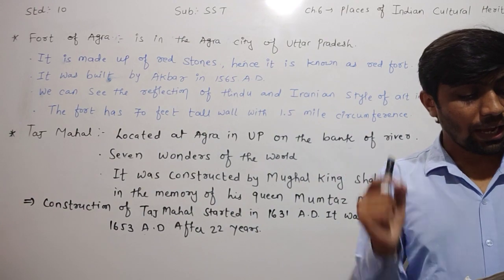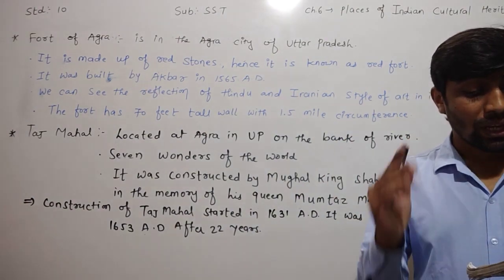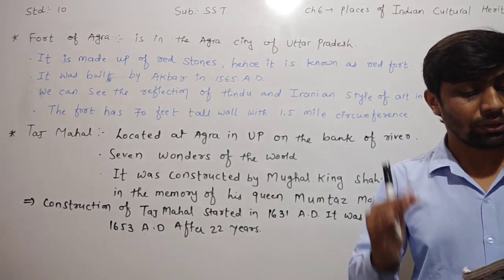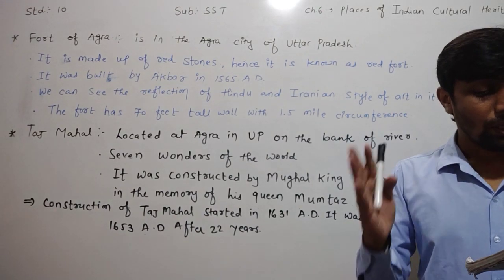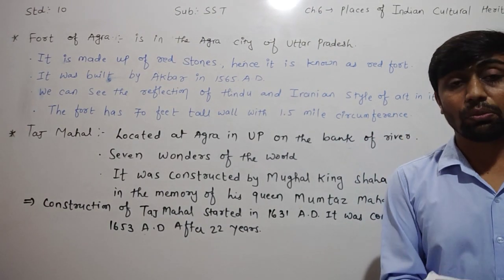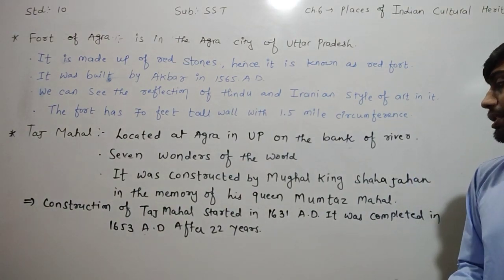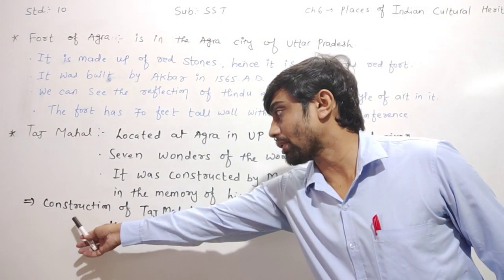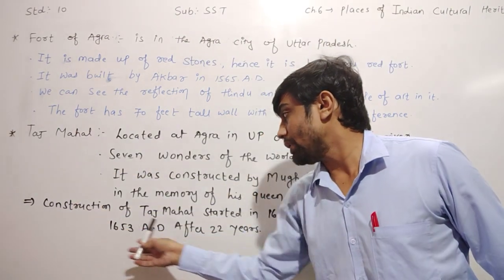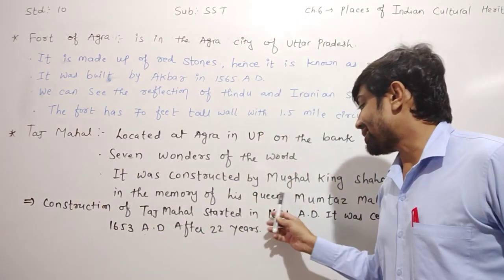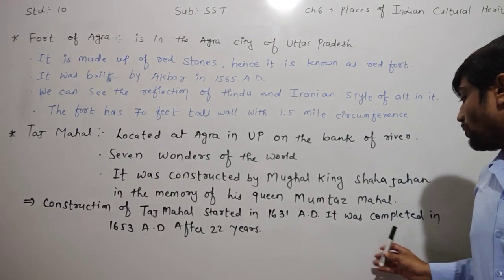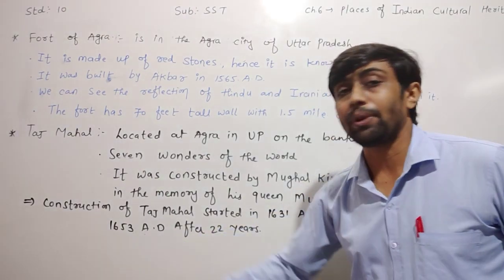Mumtaz Mahal died in 1630. After her death, the construction of the Taj Mahal started. The construction of the Taj Mahal started in 1631. The construction started in which year? In 1631, and it was completed in 1653.